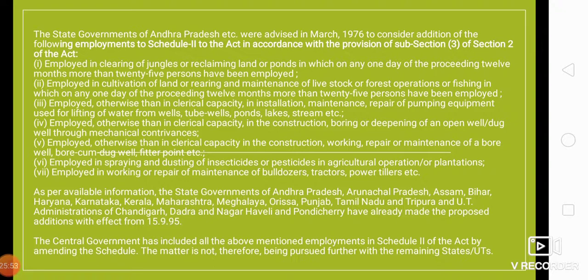So as per the available information, the state governments of Andhra Pradesh, Arunachal Pradesh, Assam, Bihar, Haryana, Karnataka, Kerala, Maharashtra, Meghalaya, Odisha, Punjab, Tamil Nadu, and Tripura, and Union Territory administrations of Chandigarh, Dadra and Nagar Haveli, and Pondicherry have already made the proposed additions with effect from 15th of September 1995. Right. So the central government has included all the above mentioned employments in Schedule 2 of the Act by amending the schedule.